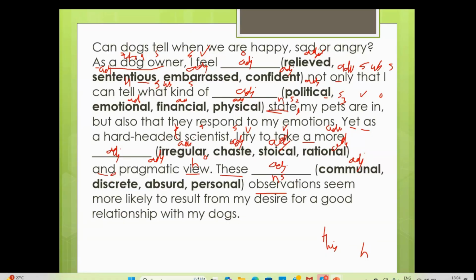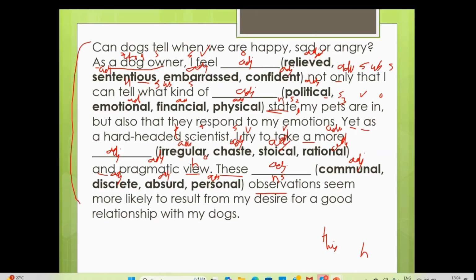"Discrete in nature": something is discrete in nature when it has two sides, two things we are talking about, which are different from one another. "Absurd" is a person who is very illogical, irrational, weird, not making much sense. A person who is absurd is talking anything which is not making sense. "Personal mobile", "personal laptop", again adjective. Again, there is no help at all from the grammar. So this is not grammar based at all. This is content based.